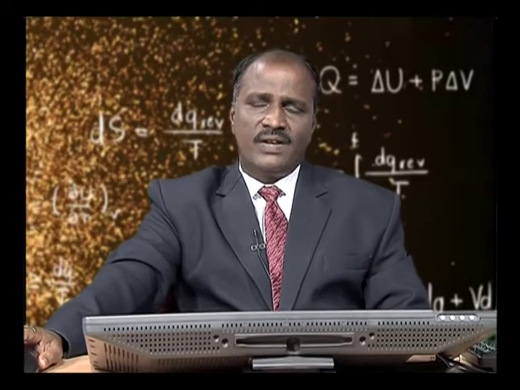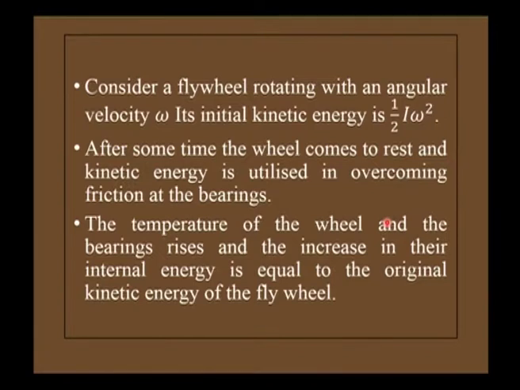Similarly, let us consider a flywheel rotating with an angular velocity omega. Its kinetic energy is half mv squared. Since the flywheel is rotating, its initial kinetic energy is half I omega squared, where I is the inertia and omega is the angular velocity. After some time, the wheel comes to rest and the kinetic energy is utilized in overcoming friction at the bearings. Also, the temperature of the wheel and the bearings rises, and the increase in the internal energy is equal to the original kinetic energy of the flywheel.